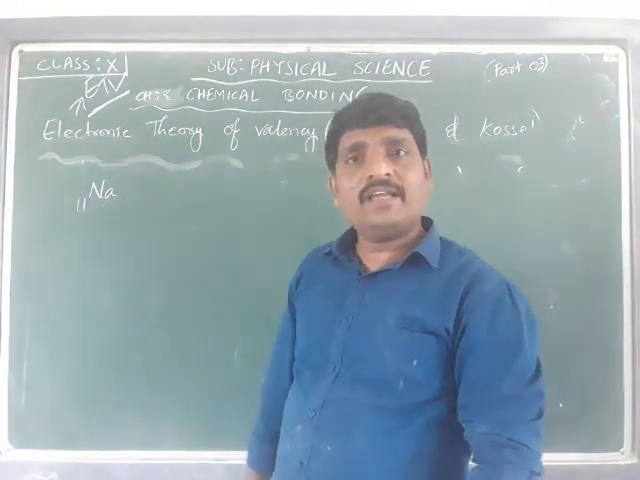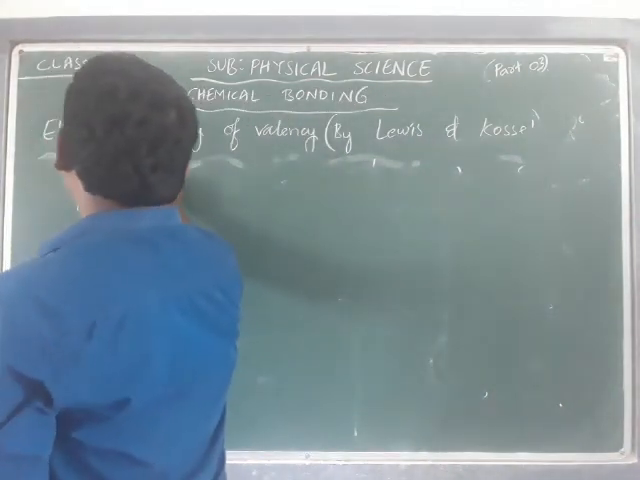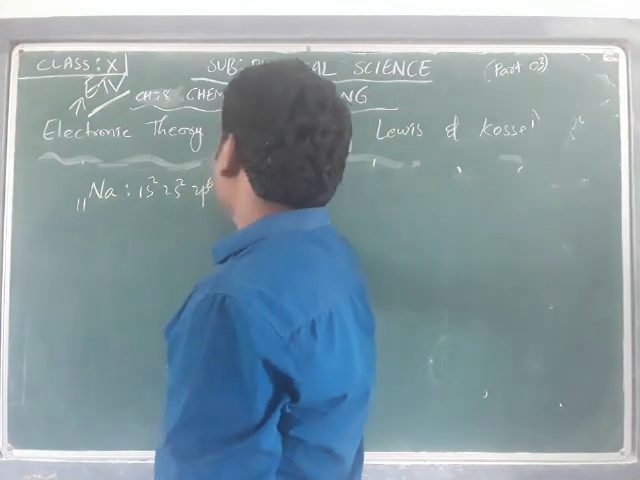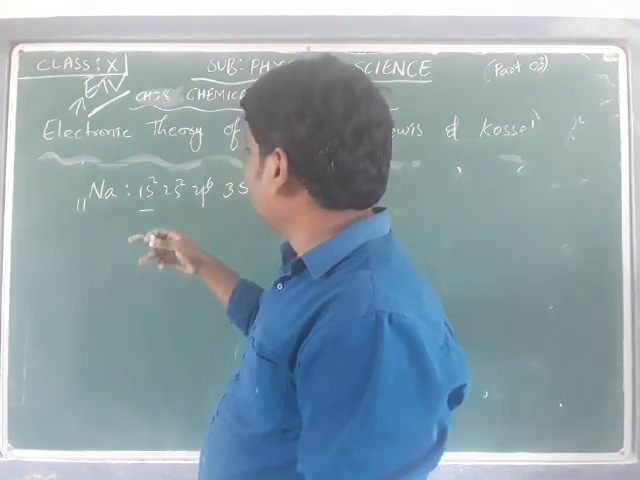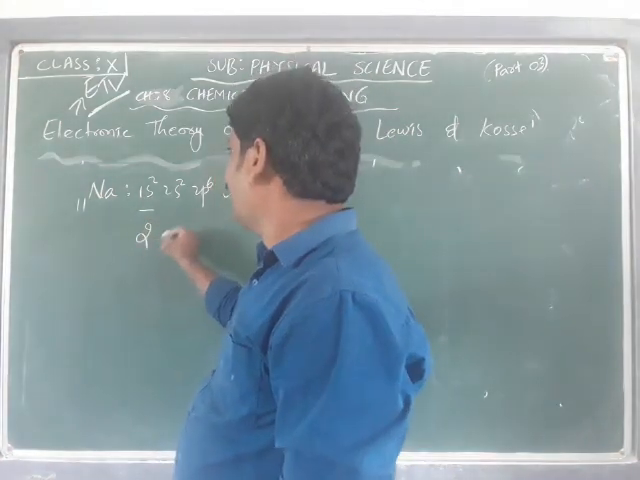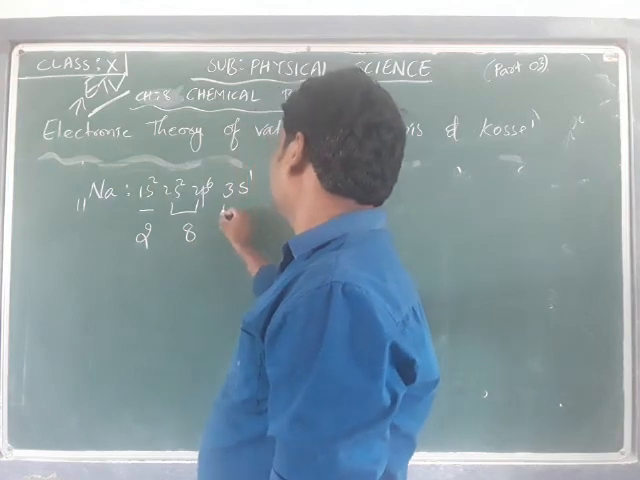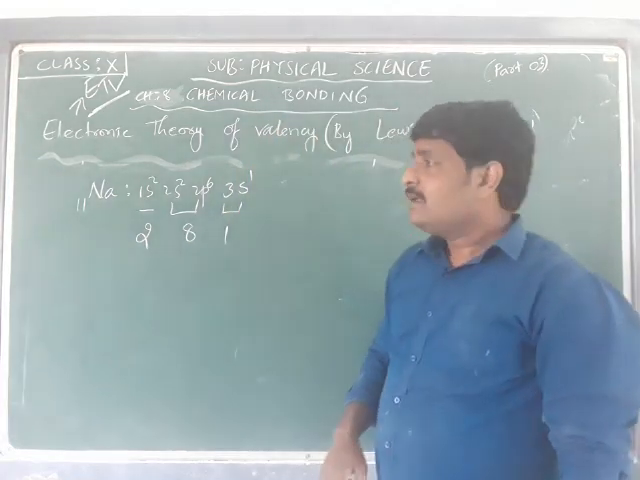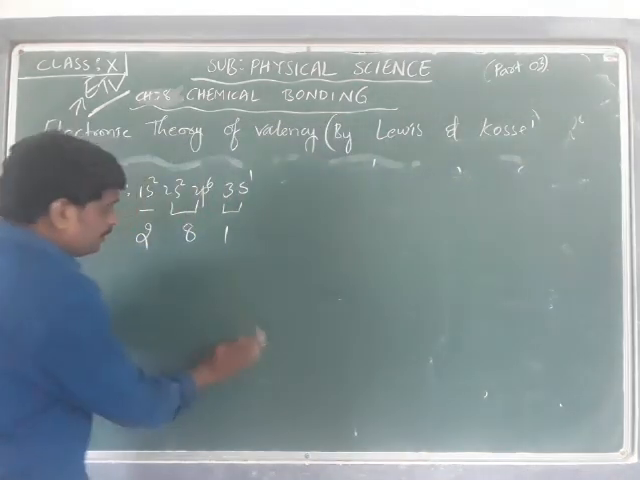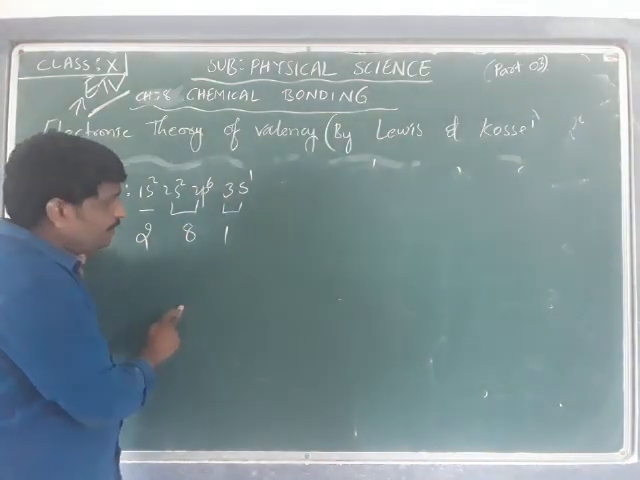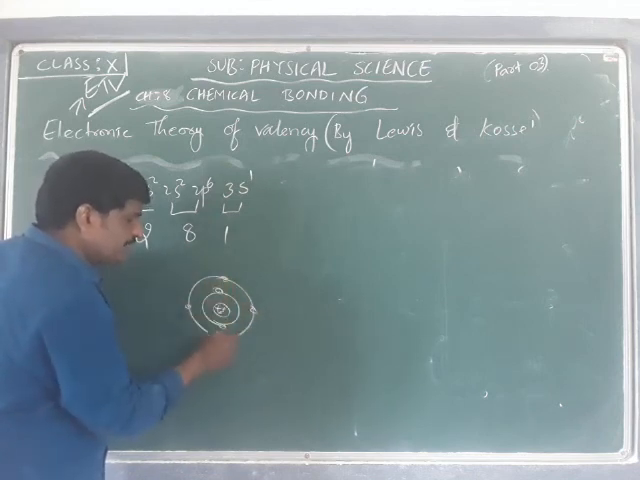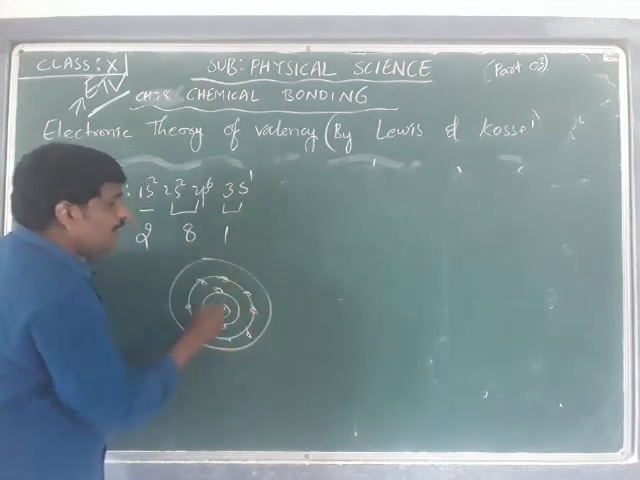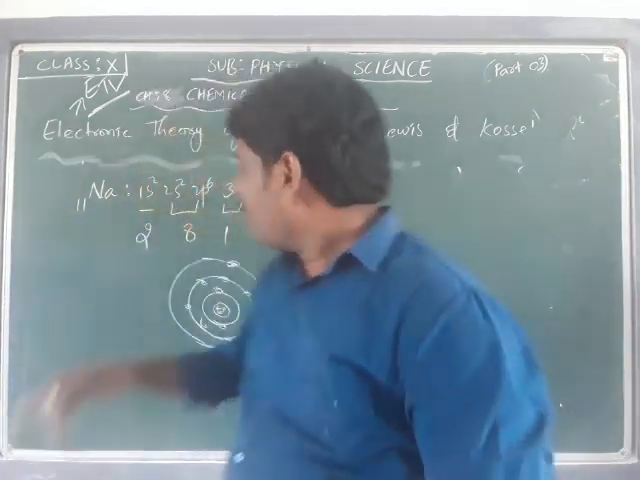If I write the electronic configuration of sodium, that is 1s2, 2s2, 2p6, 3s1. If I write it in the Bohr atomic structure, in the first shell I have 2 electrons, in the second shell 8 electrons, and in the third shell 1 electron. Presented in diagrammatic form, there are 11 protons, 2 electrons in the K shell, 8 electrons in the second shell, and only 1 electron in the third shell.